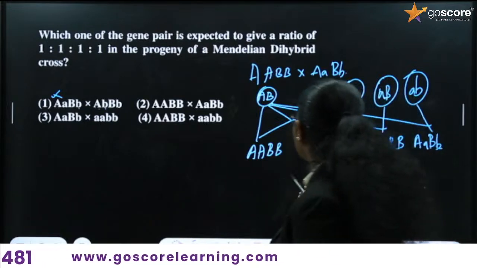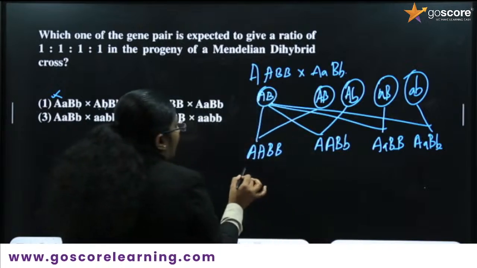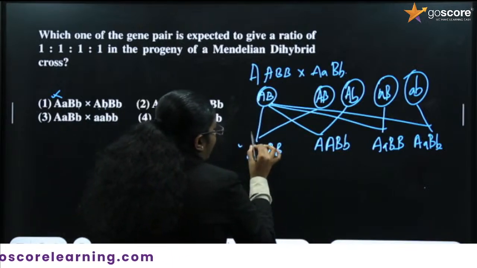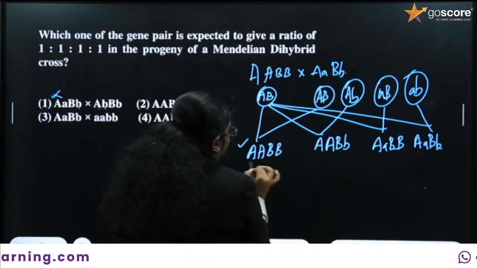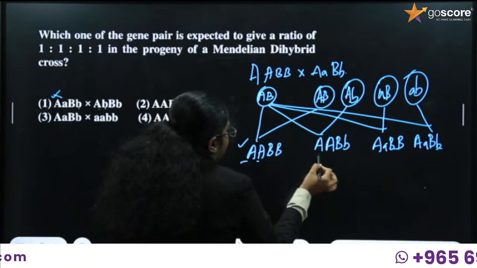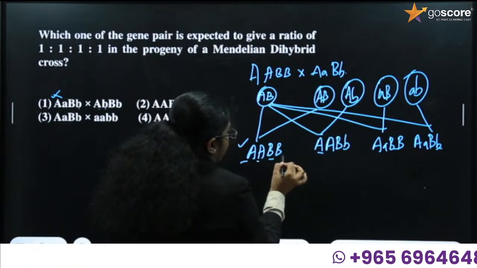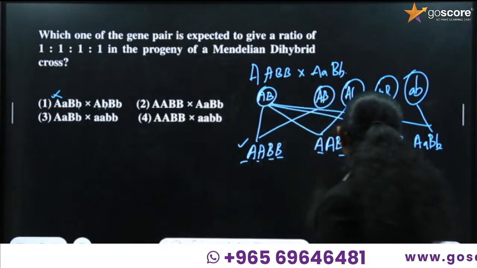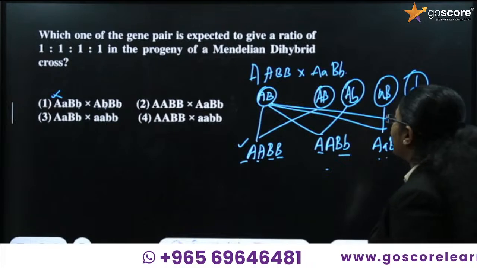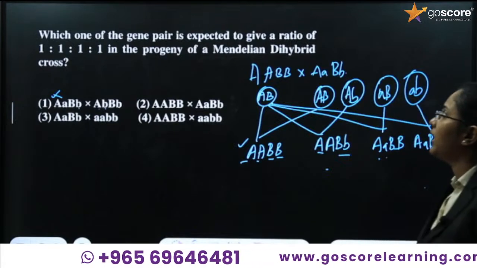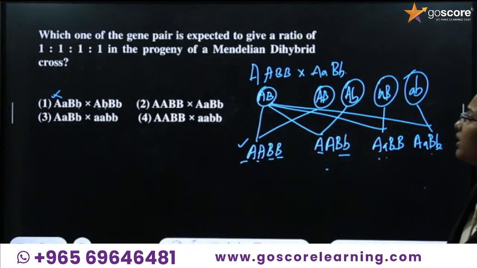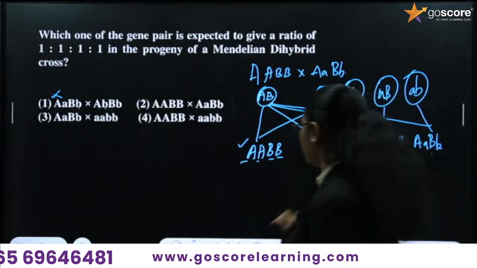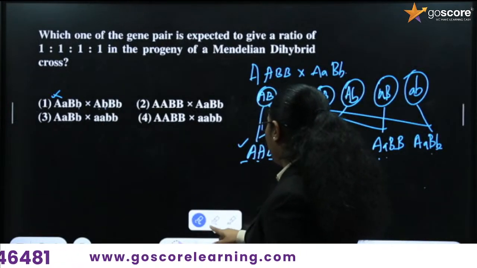Here, look into the progenies produced. They will have the same phenotype. See, capital A is present, and then capital B will give the same phenotype. Here also it will give the same phenotype, and here also. So it is not expected with this particular condition.